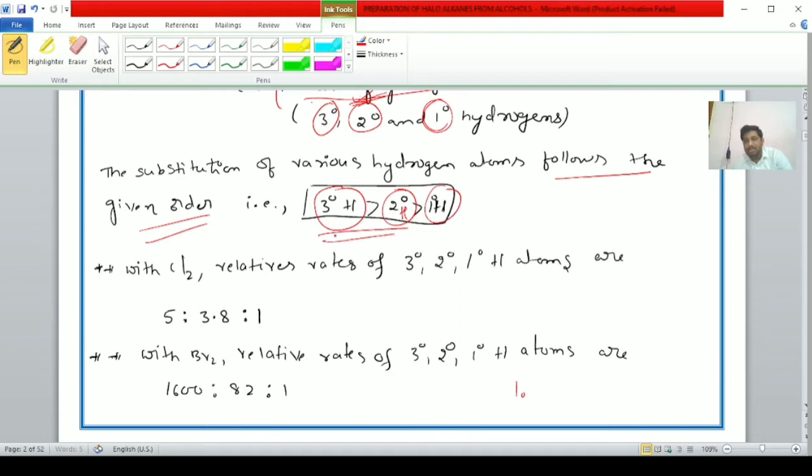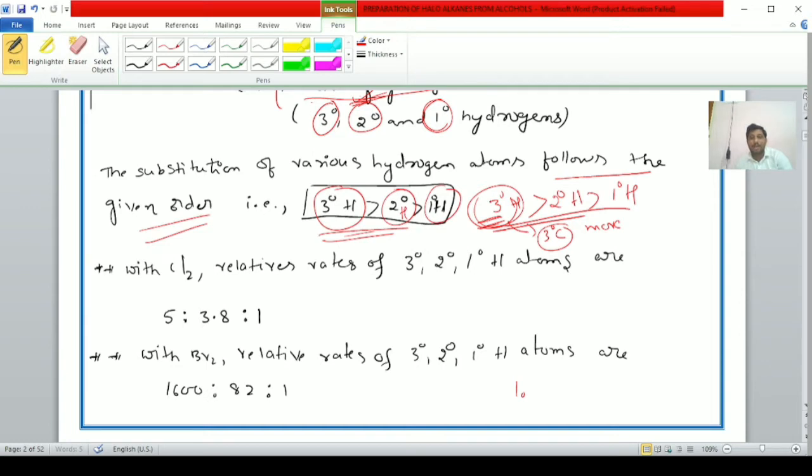If three types of hydrogen atoms are present, the halogen atom substitutes first at tertiary hydrogen atom, second at secondary hydrogen atom, last at primary hydrogen atom, preferably at tertiary hydrogen atoms, because the tertiary hydrogen atoms are present on tertiary carbon, and tertiary carbons are more stable when compared to secondary and primary carbon. That's why tertiary hydrogens are more preferable for halogen substitution.